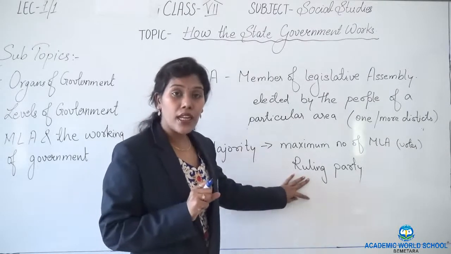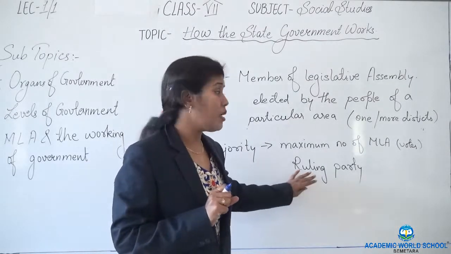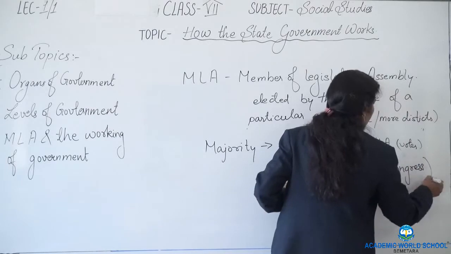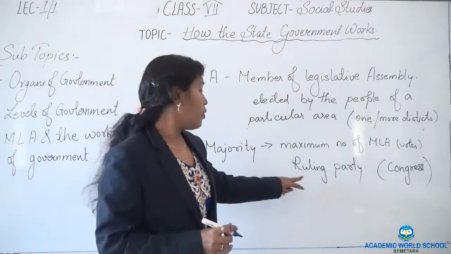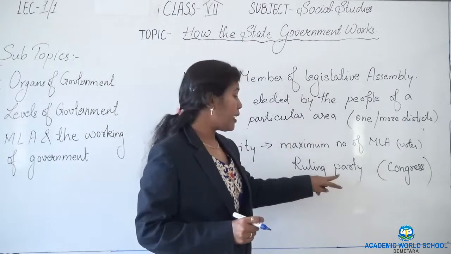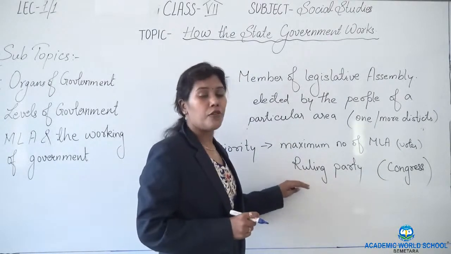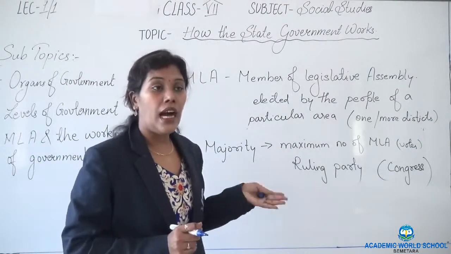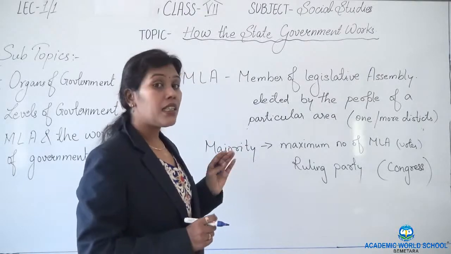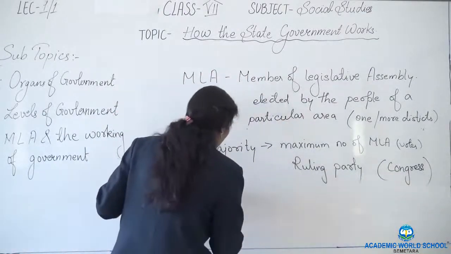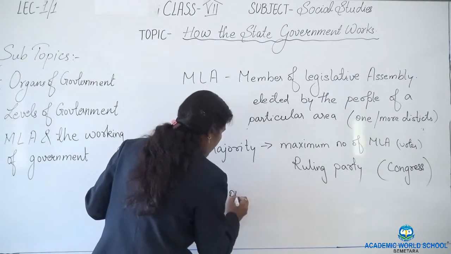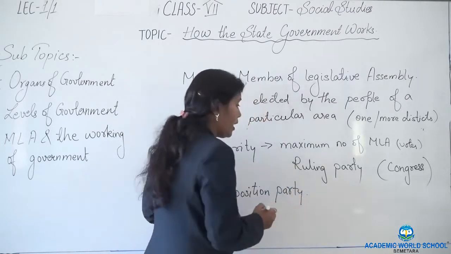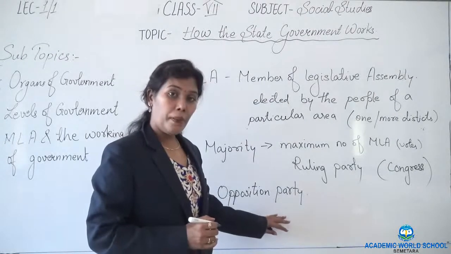In Bemetara, who has got the maximum number of votes? The maximum number of votes were won by the Congress party. And that is the reason in Chhattisgarh we have Congress as the ruling party. Now, if Congress is the ruling party, the parties that win the second highest number of votes are known as the opposition party.